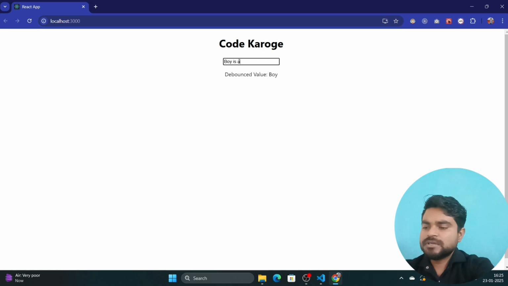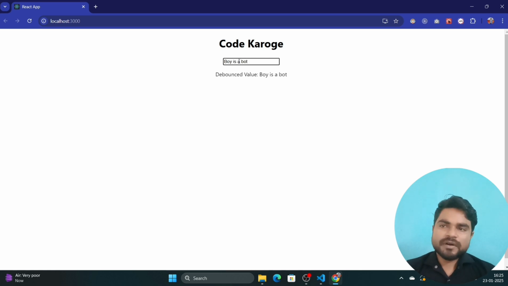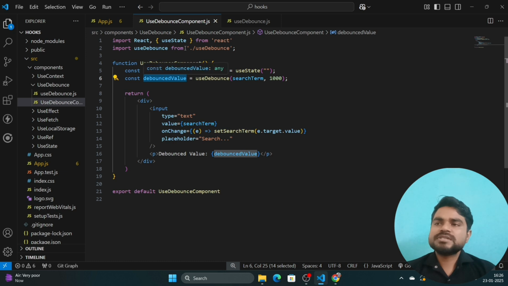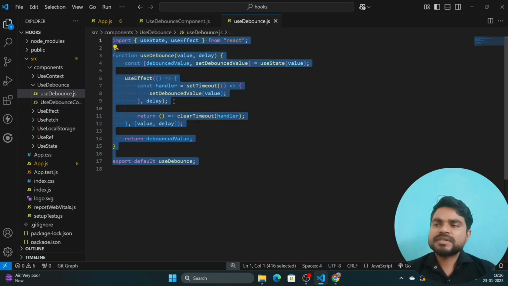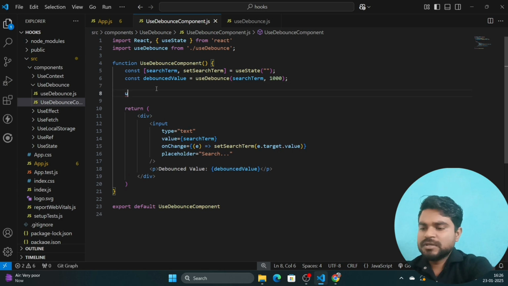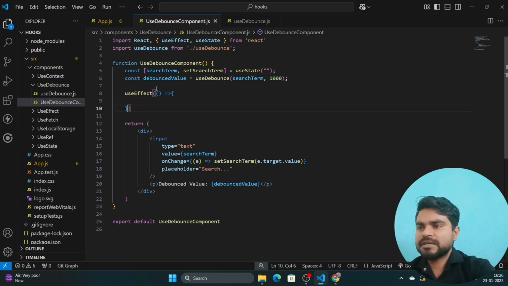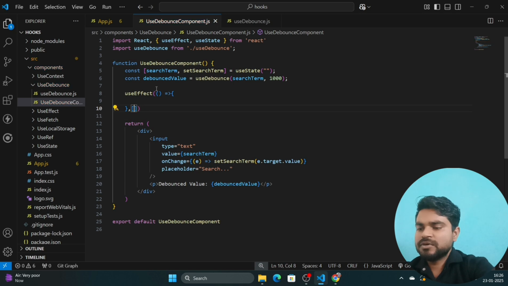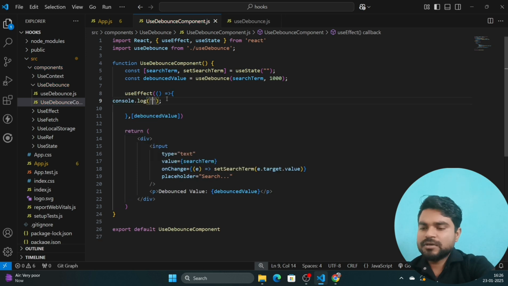Now after 1 second it will set the value. The same thing we can use for hitting an API. On change of the debounced value, when it gets updated, we can use a useEffect. Let me add a useEffect here, and on change of this value, let me log it. What's the name of the debounce value? Okay, debounceValue, this one is the value.